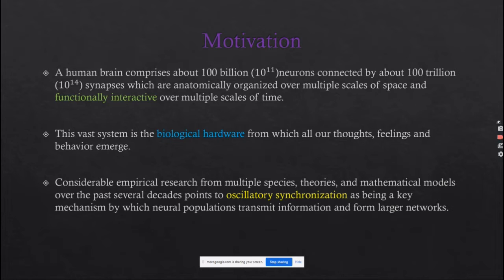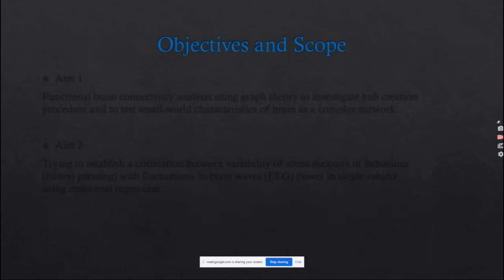There is considerable empirical research from multiple species, theories and mathematical models over the past several decades that points to oscillatory synchronization, sometimes called phase synchronization, as a key mechanism by which neural populations transmit information and form larger networks. So we have two objectives.